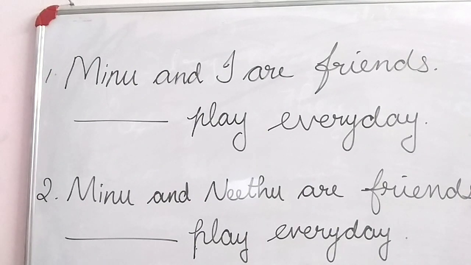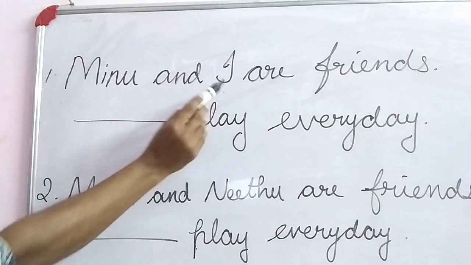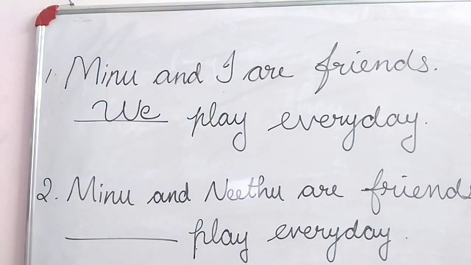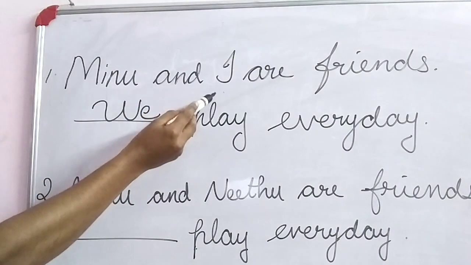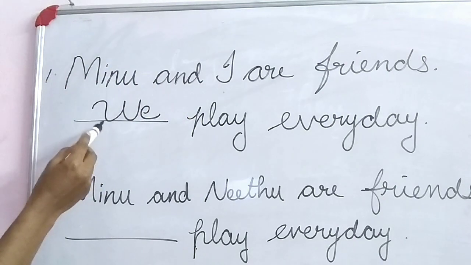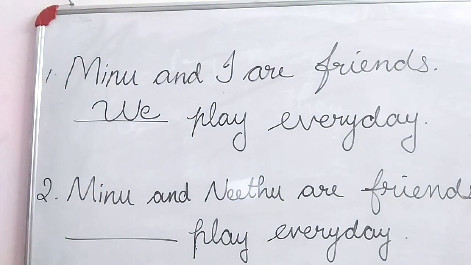Children, if any noun and I come together, we use the plural pronoun we. So when I and any noun come together, the pronoun we use is we.